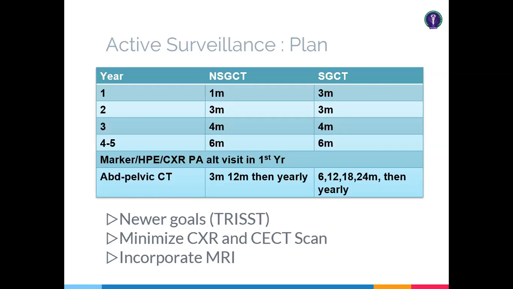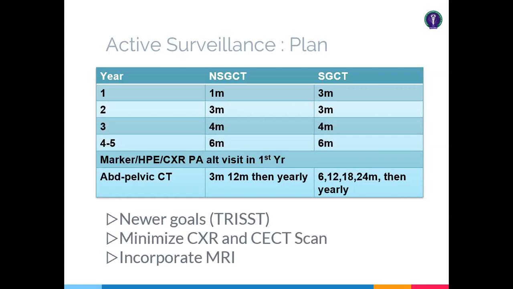Looking at seminomatous germ cell tumor, as I said earlier, the relapse rate is higher in the 2nd year, 3rd year. So the frequency of CT scans is much more in seminomatous germ cell tumor. But the newer outlook is to avoid CT scans as much as possible, so that we can avoid the radiation exposure from the CT scan itself. There are newer studies going on to evaluate whether we can incorporate MRI instead of CT scan, and whether we can minimize the CT scan protocol. So the main issue with active surveillance is close follow-up and CT scans, and patients should adhere to your surveillance program.